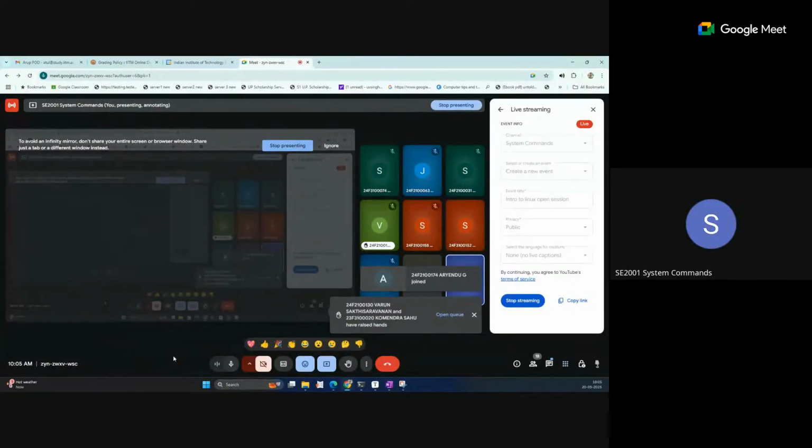Installing Ubuntu is a later thing. Initially we are providing one Ubuntu VM, a virtual machine. You just need to log in onto that VM. Later you can install a completely external Ubuntu OS in your system. That is a totally different thing and a long process; you can take the help of YouTube, where there are lots of videos on how to install Ubuntu.